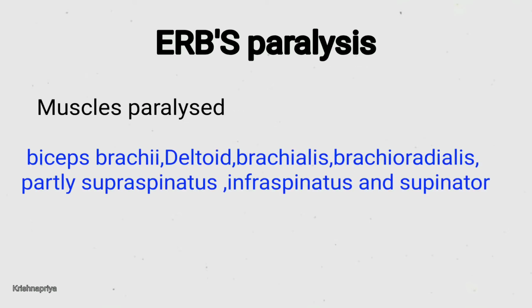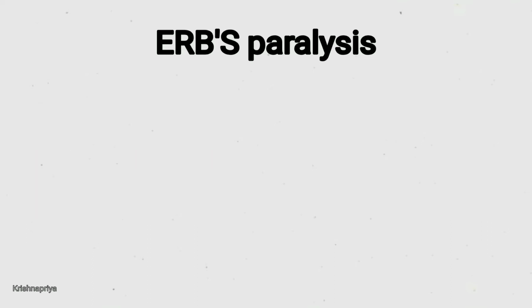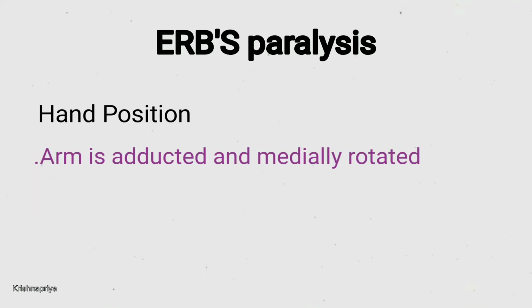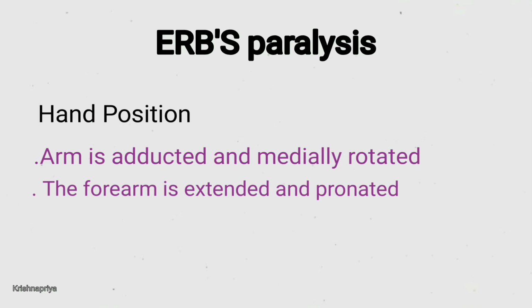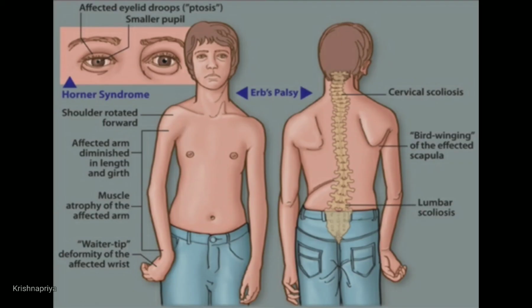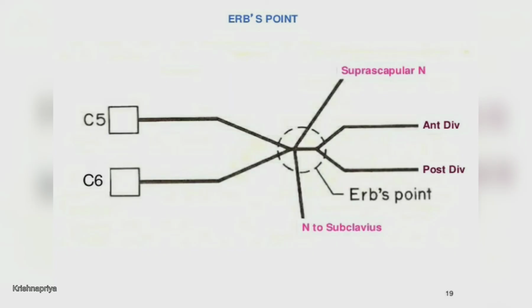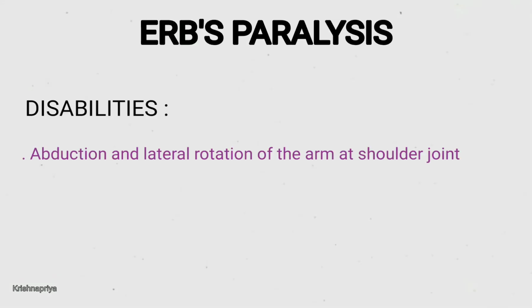Biceps brachii, deltoid, brachialis, brachioradialis, and partly supraspinatus, infraspinatus, and supinator muscles are paralyzed. In the hand position, the arm is adducted and medially rotated. The forearm is extended and pronated. The disabilities included are: first, abduction and lateral rotation of the arm at the shoulder joint. The second, flexion and supination of the forearm.